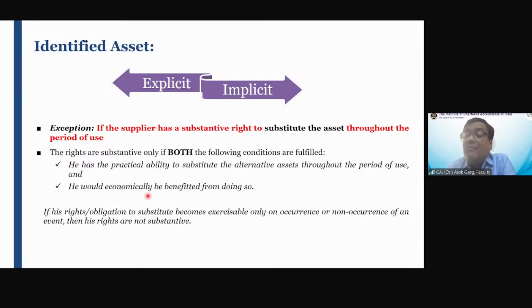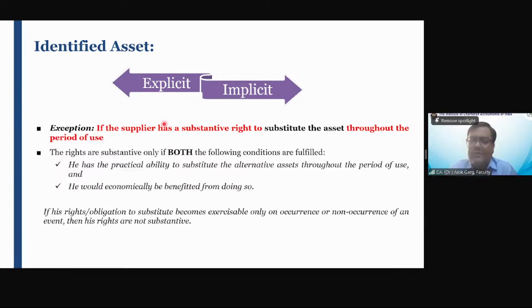So friends, for becoming an identified asset, the asset has to be explicitly or implicitly identified in the contract, and the lessor does not have a substantive right to substitute the asset for his own economic benefit, right? For his own economic benefit. So if the lessor is exercising this on the occurrence or non-occurrence of some event, like the car got an accident, so the lessor has to replace the car. Okay, or the car needs repair or service, the lessor has to replace the car for a temporary purpose. These rights are called a protective right, not a substantive right.